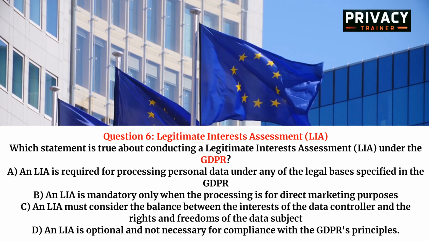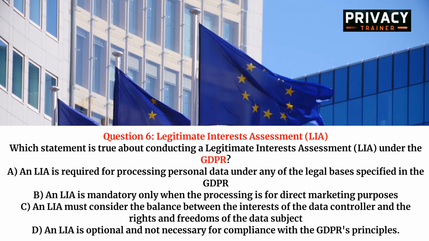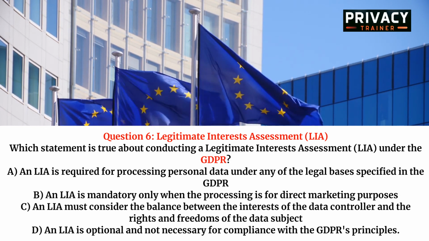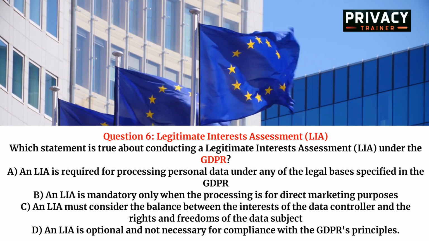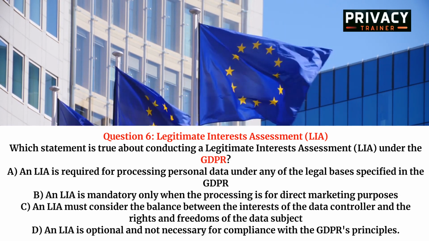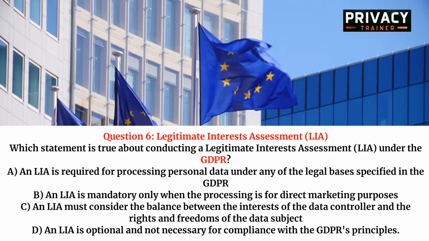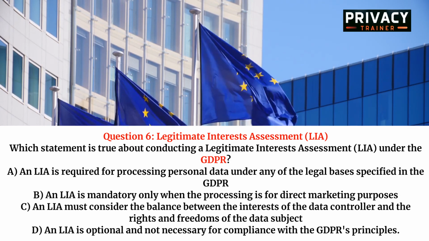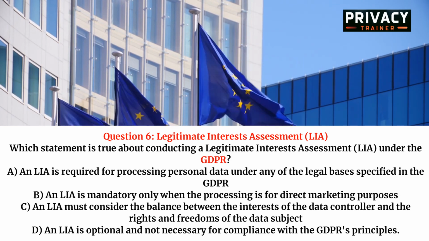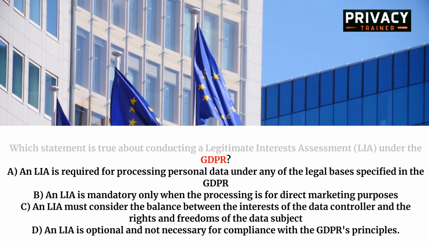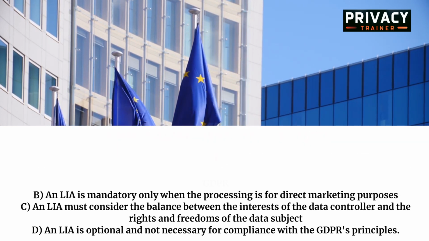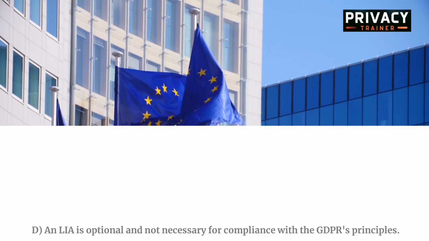A. An LIA is required for processing personal data under any of the legal bases specified in the GDPR. B. An LIA is mandatory only when the processing is for direct marketing purposes. C. An LIA must consider the balance between the interests of the data controller and the rights and freedoms of the data subject. D. An LIA is optional and not necessary for compliance with the GDPR's principles.